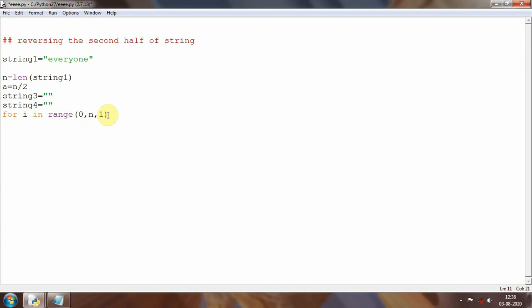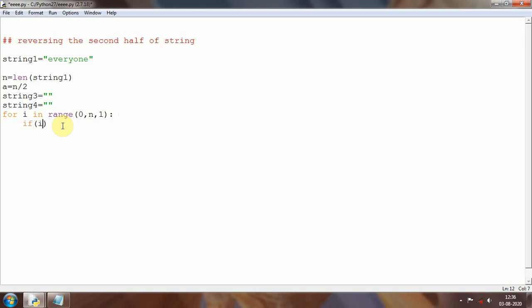So I will be iterating through each of all these elements. I have already explained it. Why I have taken these 2 strings, you will come to understand as and when we move in our program. Okay, so I will use the if statement here.